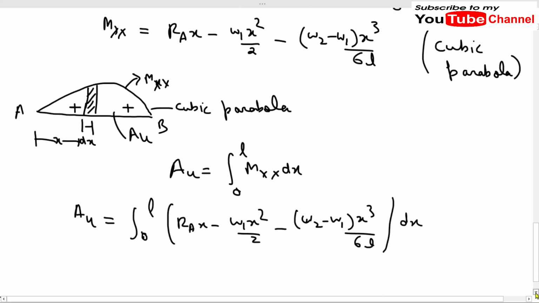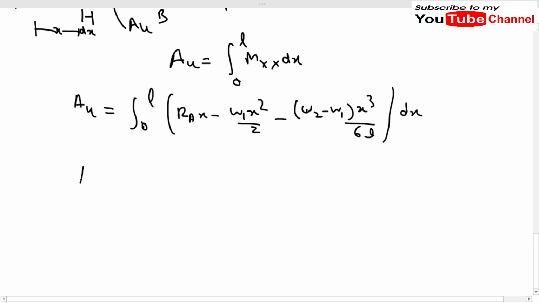Now we will integrate this equation to get the value of A mu.